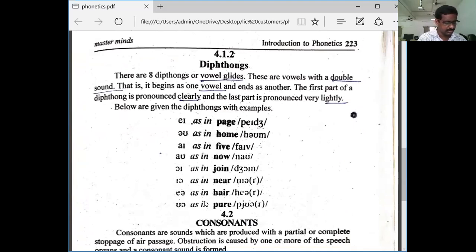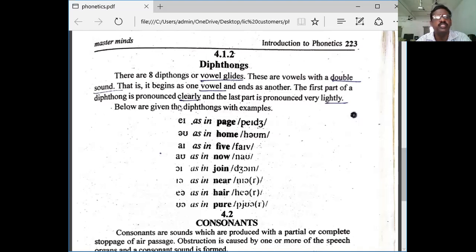Diphthongs means double sound, vowel glides. Pure vowels means single sound. How many diphthongs are there? Eight. The eight diphthongs are vowel glides. These are vowels with a double sound. That is, it begins as one vowel and ends as another.